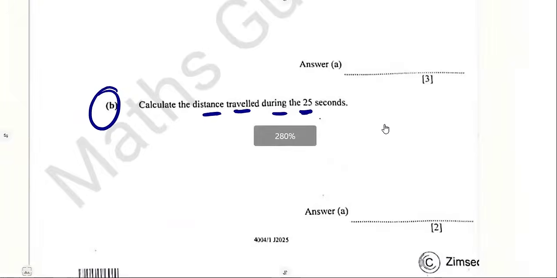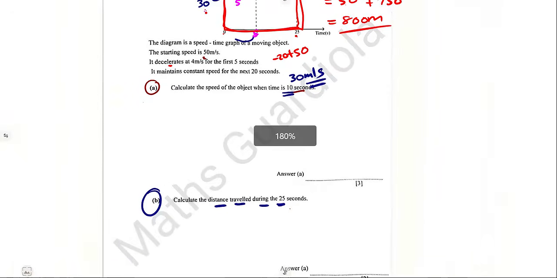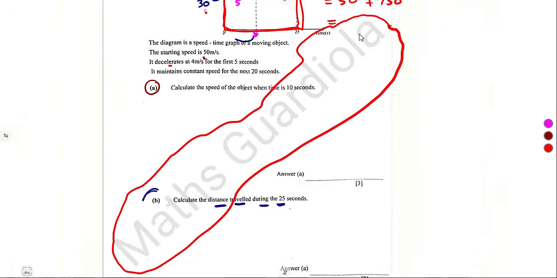Like I said, guys, let's revise as many questions as we can in preparation for our exams, which are ahead. Like I mentioned before, let us get in contact with Maths Guardiola so that we can have references for what we are using in our revisions, like question papers and textbooks for the subject that you are studying.